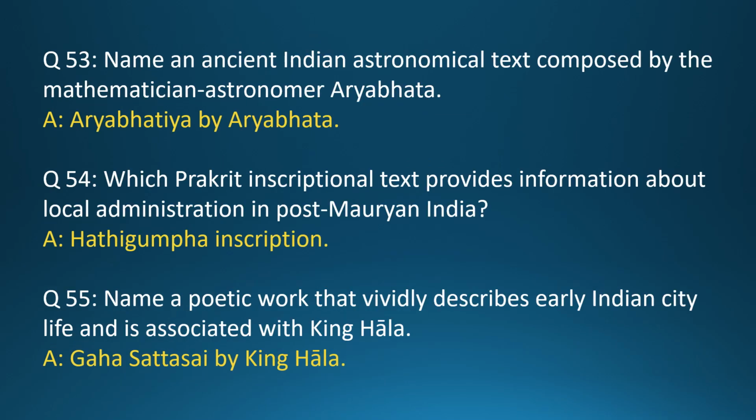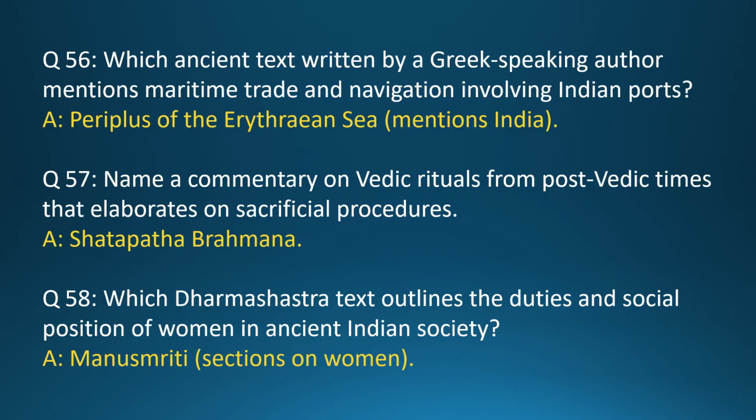Question 53. Name an ancient Indian astronomical text composed by the mathematician astronomer Aryabhatta. Answer: Aryabhatiya by Aryabhatta. Question 54. Which Prakrit inscriptional text provides information about local administration in post-Mauryan India? Answer: Hathigumpha inscription. Question 55. Name a poetic work that vividly describes early Indian city life and is associated with King Hala. Answer: Gaha Sattasai by King Hala.